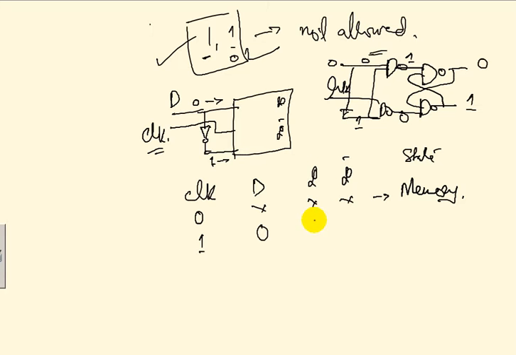So what will be here? Q will be 0 and Q complement will be 1. That means it will reset. So if the clock is 1 and D is 1, we will have 1 here and here we'll have 0, right? So what will be here? That means if we have 1 here, the 1 will go here and the 0 will go here. What will be here? 0 and 1. Means what? Exactly. So will it set or reset? So it will set. So what will be set means Q is